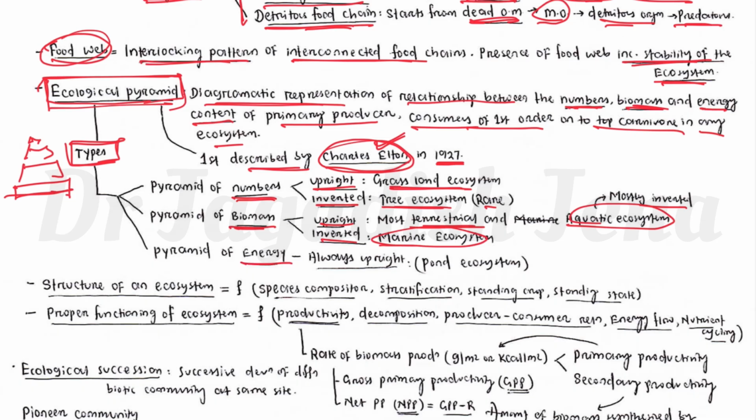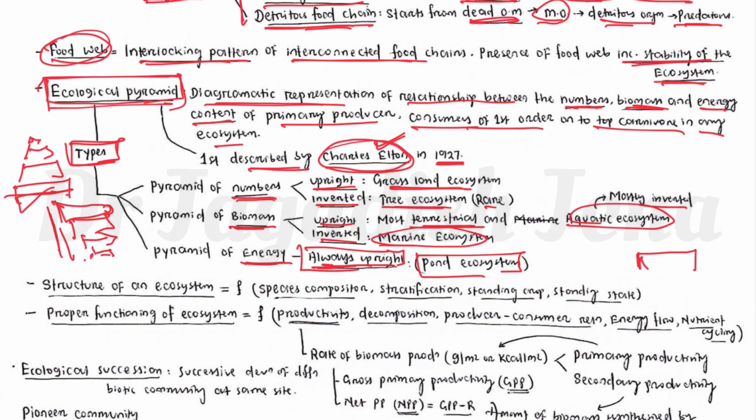Then pyramid of energy, it is always upright. Remember, it is always upright. Upright means this one is upright. Inverted means if the energy would be like this, but energy doesn't seem to be like this. So there are different types of pyramid we have discussed.